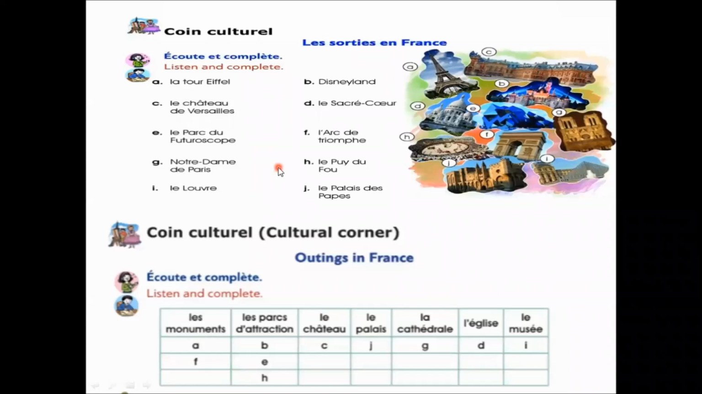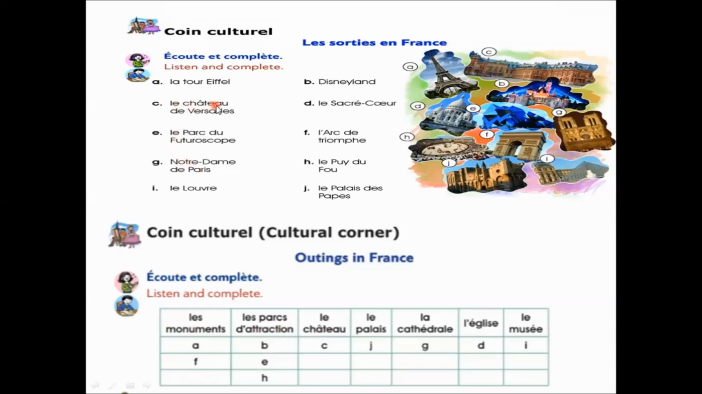So here we have the next exercise, the cultural corner. What you have to do is listen and complete. Écoutez et complétez. Now, the Tour Eiffel, the Eiffel Tower, number A. And what is this? This is a monument in France. So you have to write it here. Les monuments. So number A will be here. Next is Disneyland, number B. It is in les parcs d'attraction. This is an amusement park. So number B will be here.